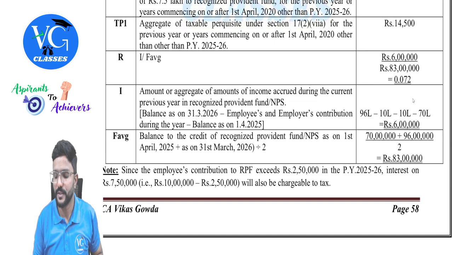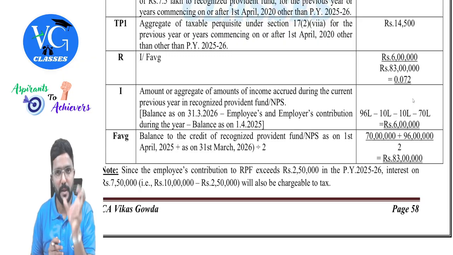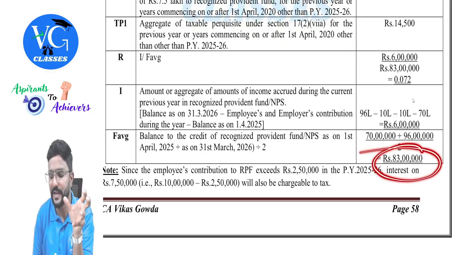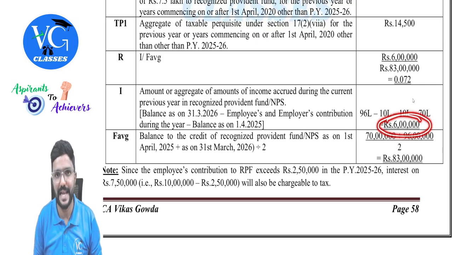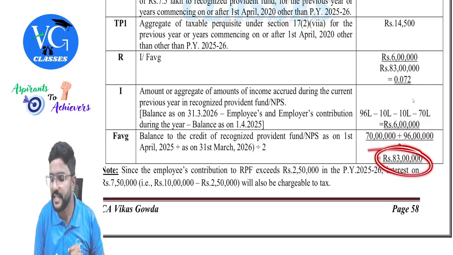So what is the average balance? Opening plus closing, all divided by 2. So on an average, the balance in the fund during the year was 83 lakh. Now, can we calculate the rate of return? Yes. So income which we have earned is 6 lakh on an average balance of 83 lakh.